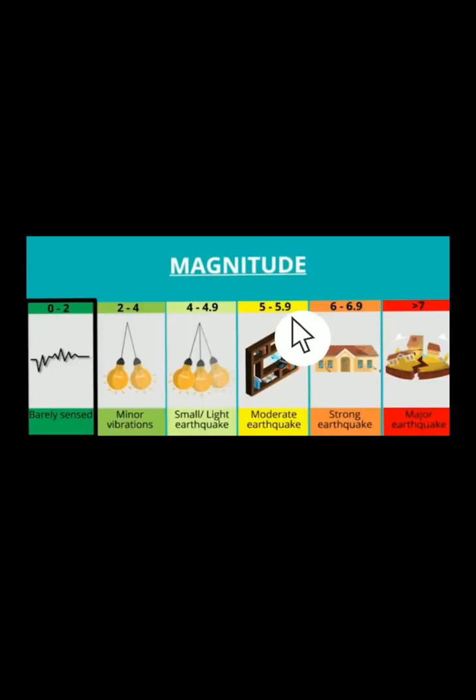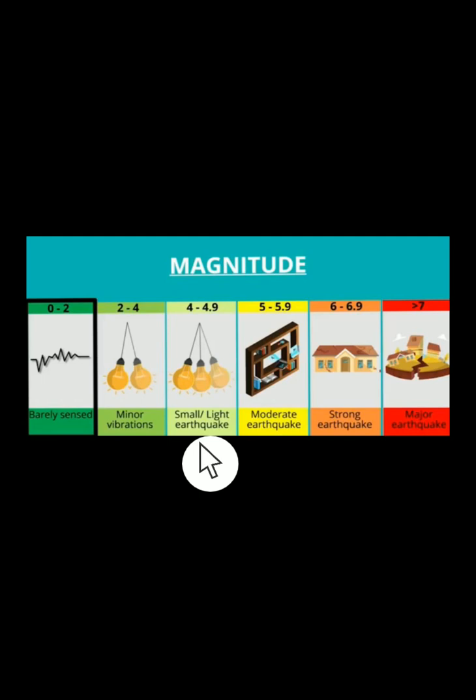Now, I told you the magnitude of the earthquake can be divided into various scales. Here are the scales: from 0 to 2, that is barely sensed. There are movements, but we barely sense them. Most of the time we don't even feel it. Then there are some minor vibrations you sometimes feel, at a magnitude of 2 to 4, and then 4 to 4.9 we have small or light earthquakes, which are very light.